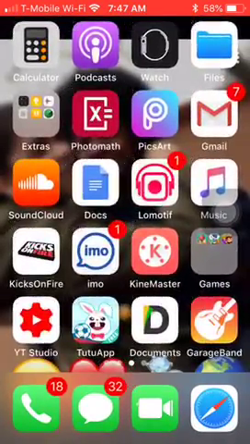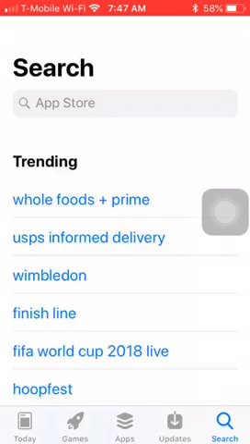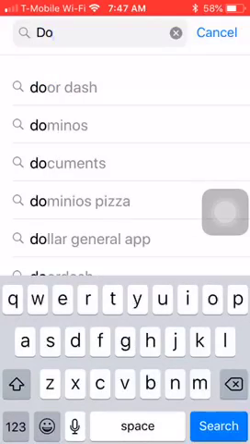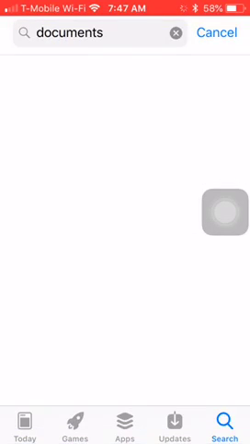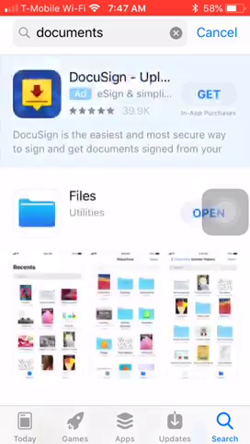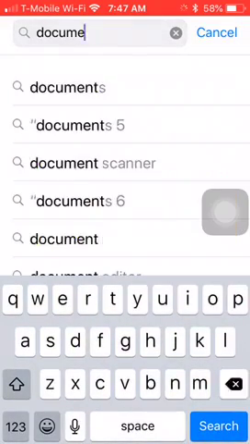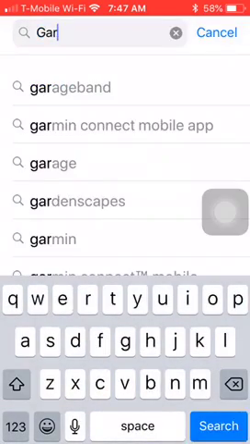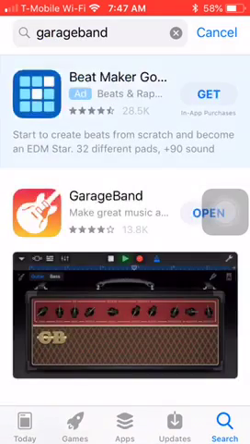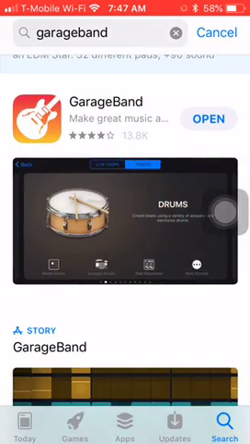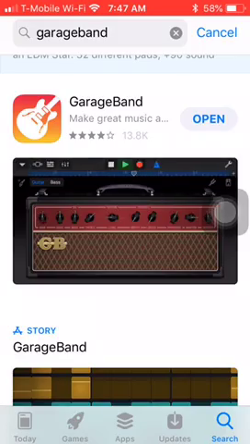So of course, you'll go on the App Store. Look it up. It won't be the first one, but that's already come on the phone. This one, you will know which one it is. It has the white background, with the black D with the green, yellow hanging down. Then after you download that, you will want to download this. You will know what this one is. It has a guitar icon with orange and yellow.